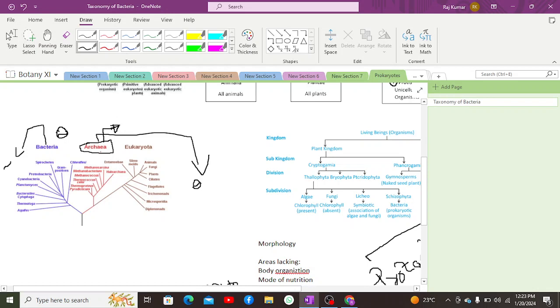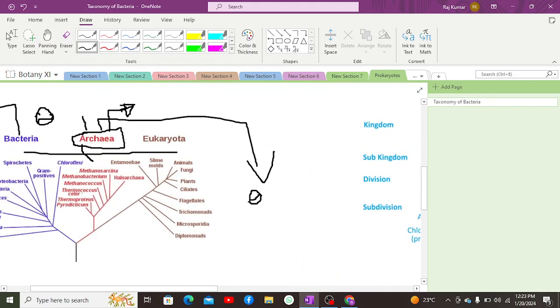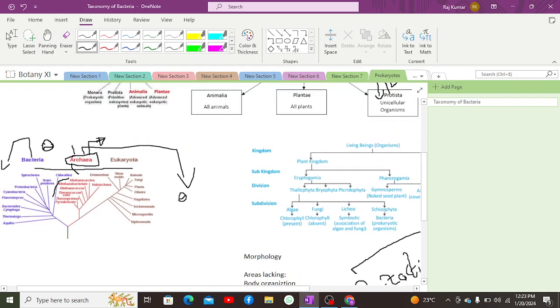Apart from that, their classification was on the basis of the three evolutionary lineages of organisms that evolved on Earth, such that, according to Carl Woese, the first organisms to evolve on Earth were the archaebacteria, after which eubacteria and then eukarya. So this classification divided the kingdom Monera into two major domains, archaeobacteria and bacteria. Archaeobacteria have the following phyla as well. You can just look into it. We are going to discuss that hopefully in our next video.